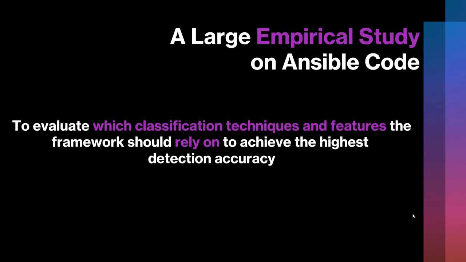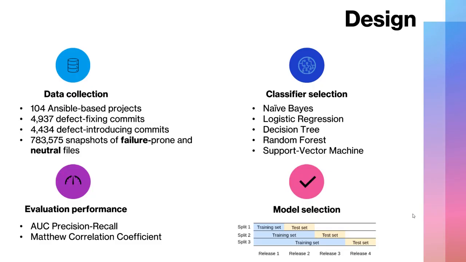So let's see how we validate this framework through an empirical study on Ansible code. The goal was to evaluate which classification techniques and features the framework should rely on to achieve the highest detection accuracy, also to be used in practice. So the design of the study consists of 4 phases.